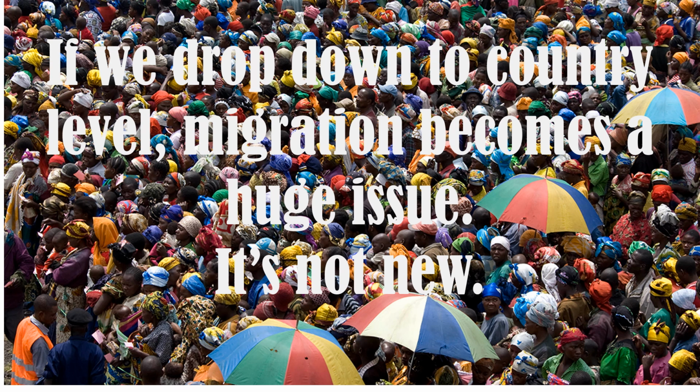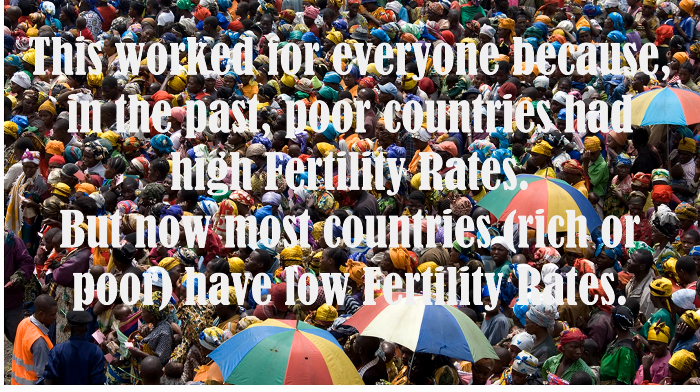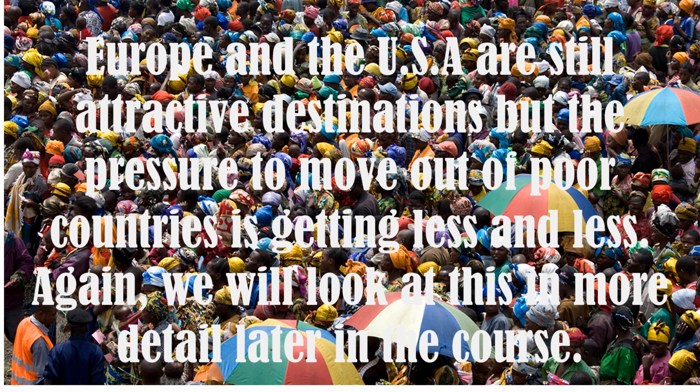If we drop down to country level, migration becomes a huge issue. It's not new. Europe and the USA have had low fertility rates for a long time and have kept their populations up by allowing immigrants from other countries. This worked for everyone because in the past, poor countries had high fertility rates. But now most countries, rich or poor, have low fertility rates. Europe and the USA are still attractive destinations, but the pressure to move out of the poor countries is getting less and less. Again, we will look at this in more detail later in the course.